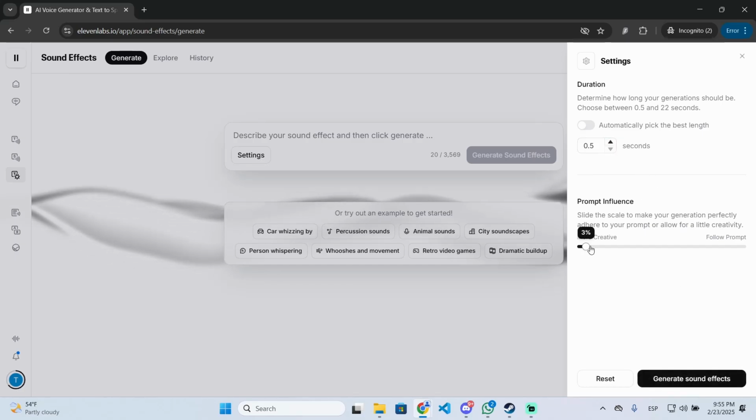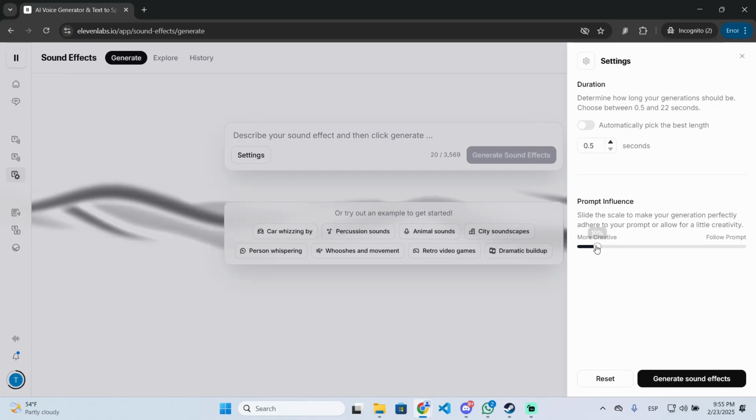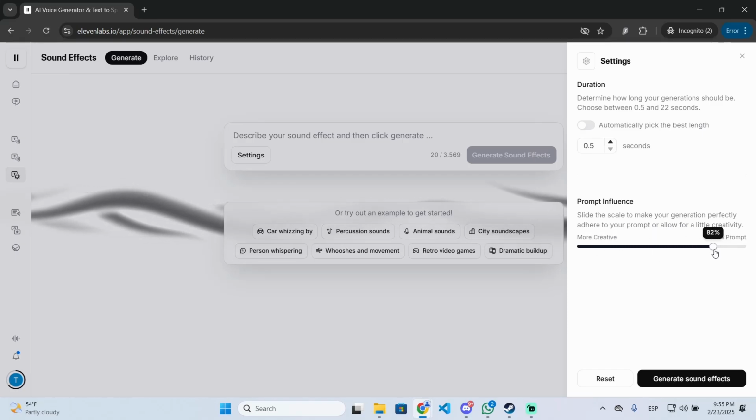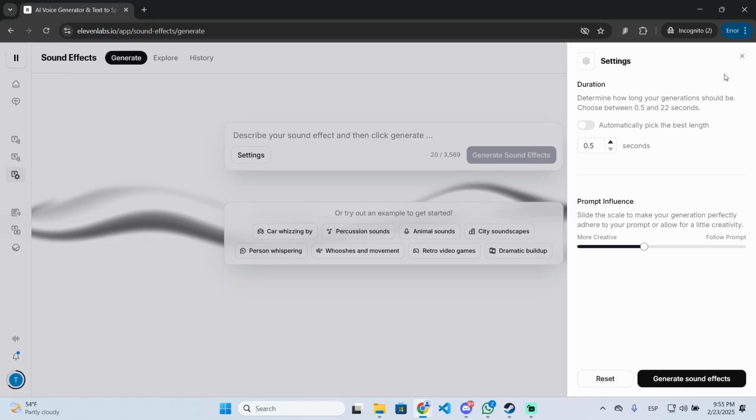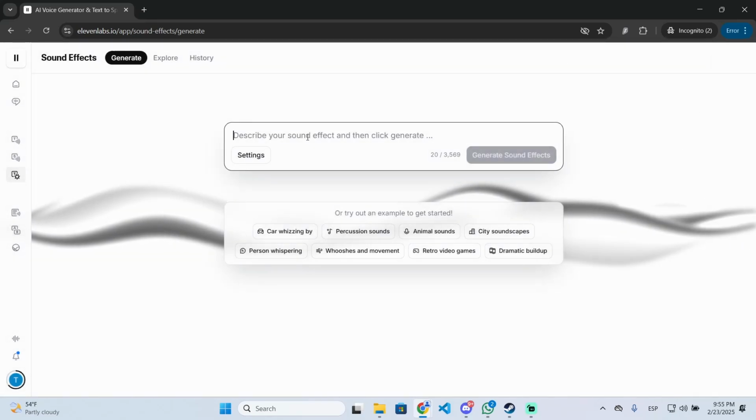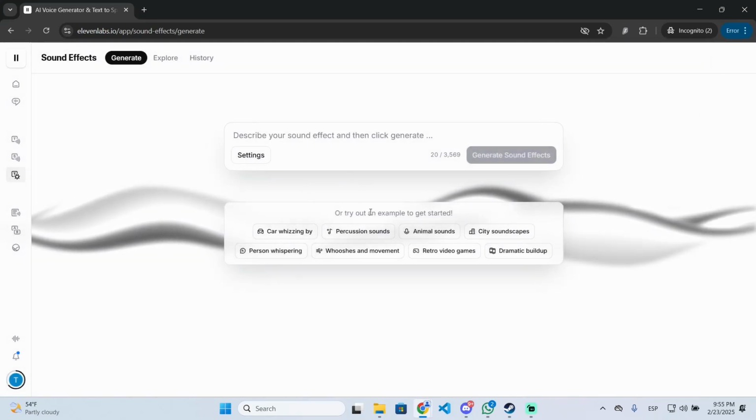So you can also change the prompt influence. If you decrease this option, it will make the sound effect more creative, or if you increase it, it will perfectly follow the prompt you give it. So I'm gonna set it like this, for example, and then you just need to describe your sound effect, or you can use an example to get started.